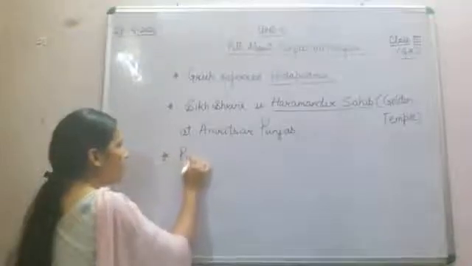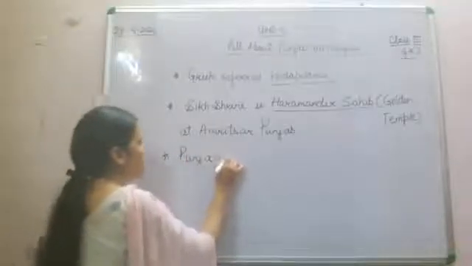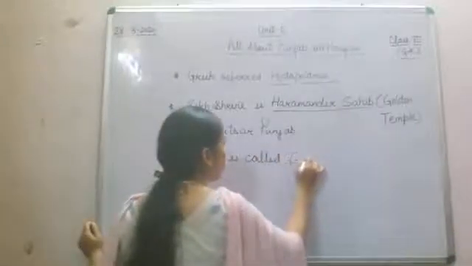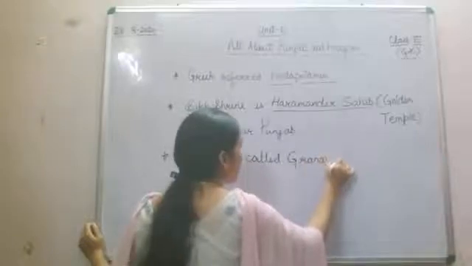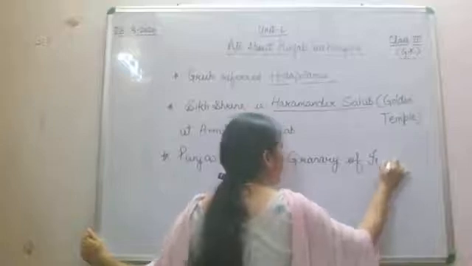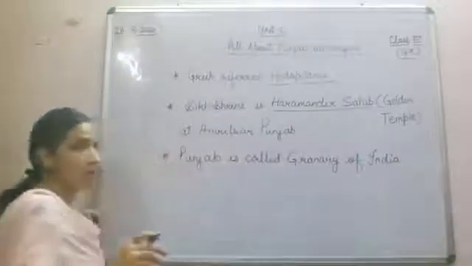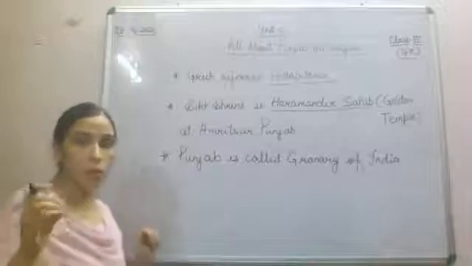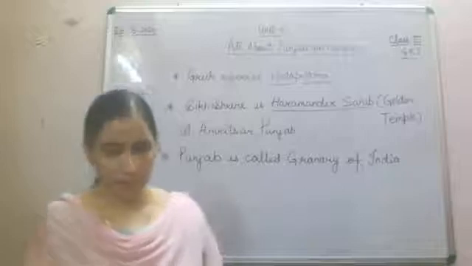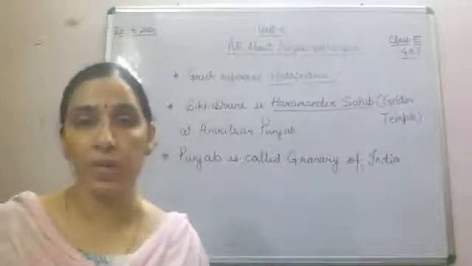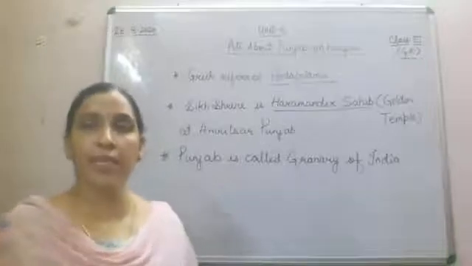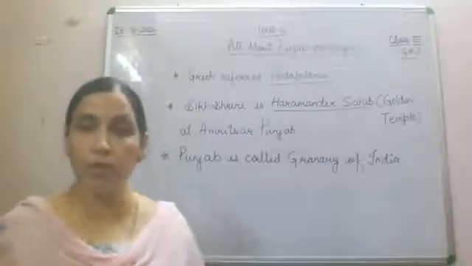Punjab is called the Granary of India. Granary means food; the maximum amount of food grain we get is from Punjab only. And it is also called the bread basket of India. If it is asked which state is called the bread basket of India, then your answer will be Punjab only.